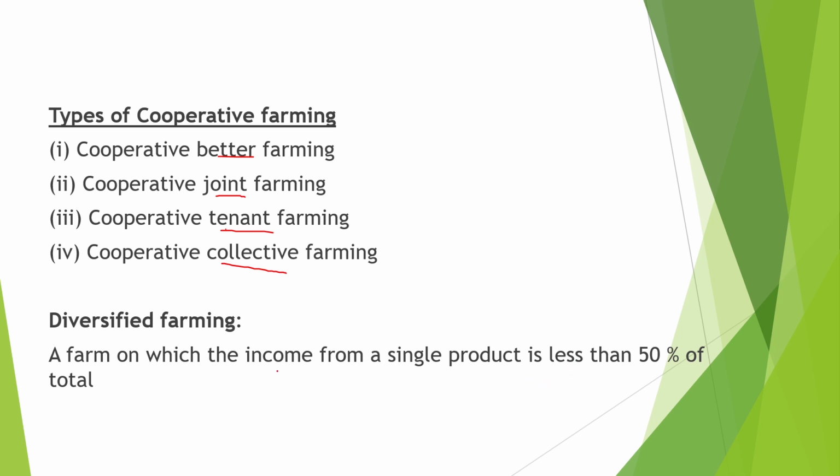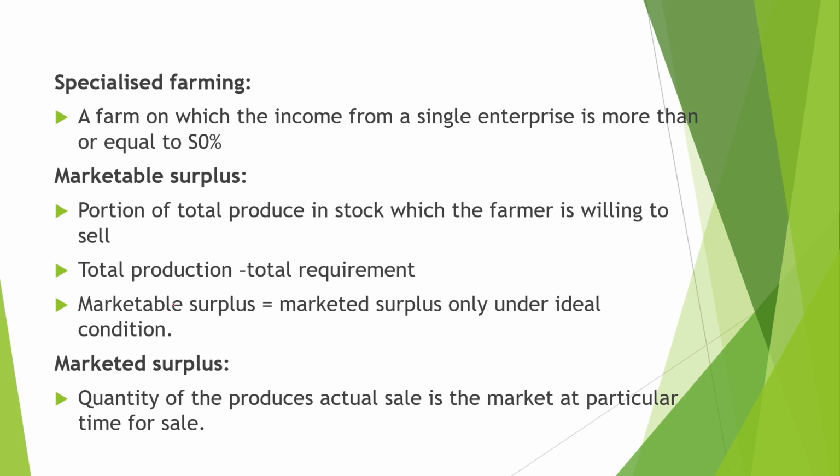Now the next is diversified farming. A farm on which the income from a single product is less than 50% of the total income is known as a diversified farming. Second is specialized farming. A farm on which the income from a single enterprise is more than or equal to 50% is known as a specialized farming. This specialized farming is more risky as compared to diversified farming.